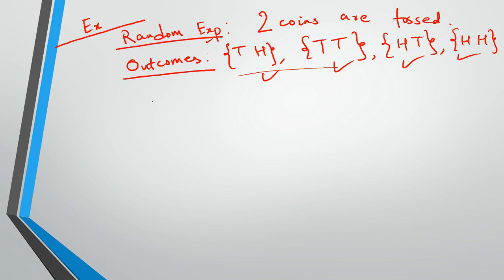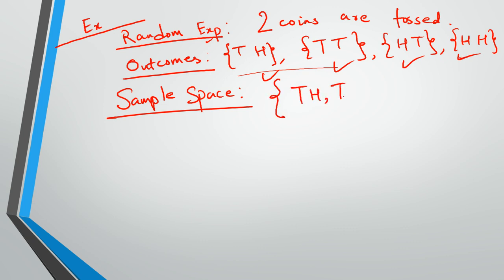Two coins are tossed. But what will be the sample space then? As I said in the previous case, sample space is always the collection of all the outcomes of a random experiment. So these individuals are the outcomes. So what will be the sample space? It is tail head, tail tail, head tail, and head head. So this entire set is the sample space. I hope this is clear to you guys.